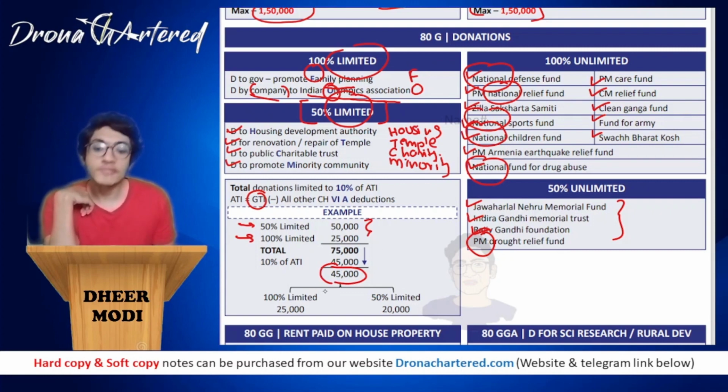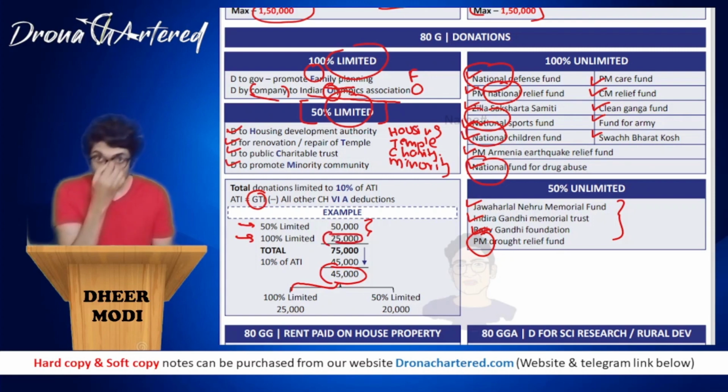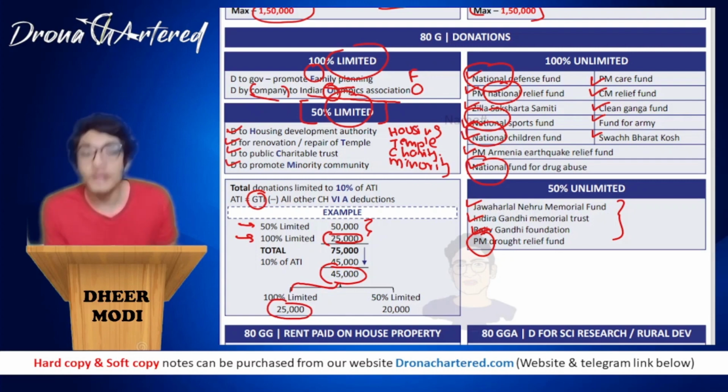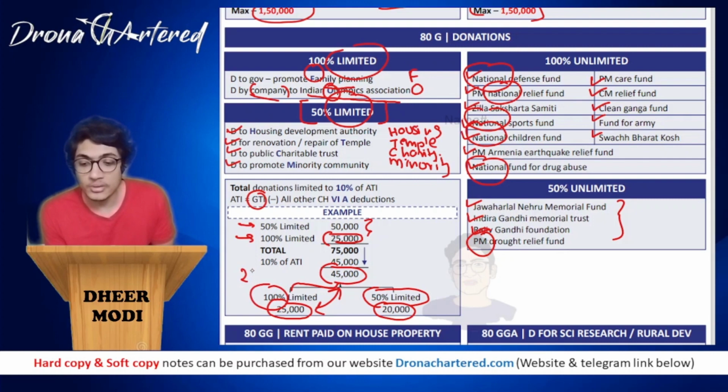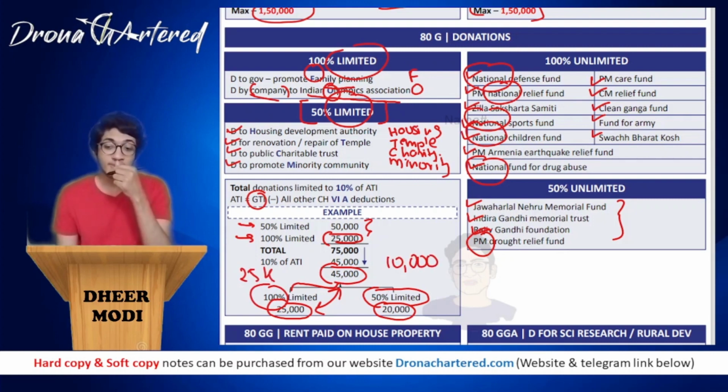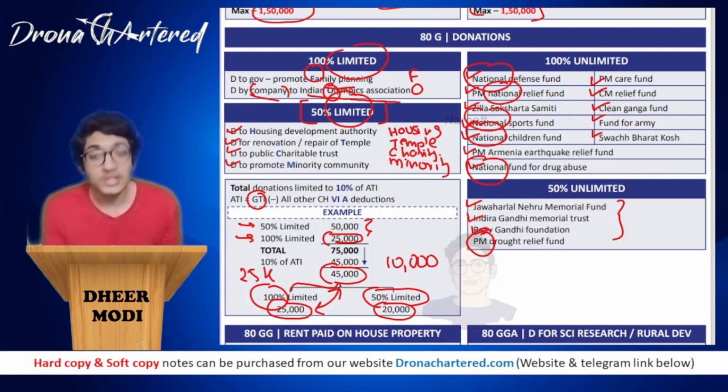Now this 45,000 will be broken up. I have made a 100% limited donation of 25,000, and this 25,000 I will fully utilize. If you are only allowing me 45,000, of course I will use the entire amount that I've made towards 100% under this. So this full 25,000 I have considered as 100% limited, and the remaining 20,000 that is left I will consider under 50% limited. So the deduction that I will actually receive is 100% of 25,000 plus 50% of 20,000, that is 10,000. So the deduction that you will receive is 35,000 after making a donation of 75,000. I hope this example is clear to you.